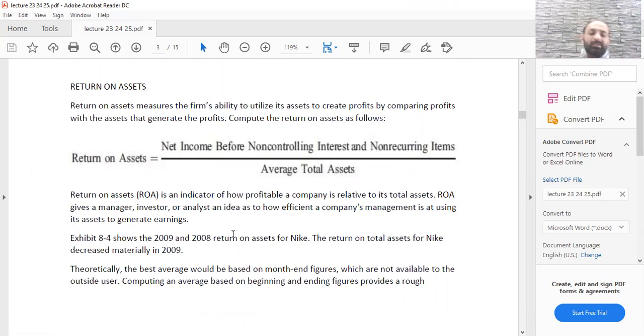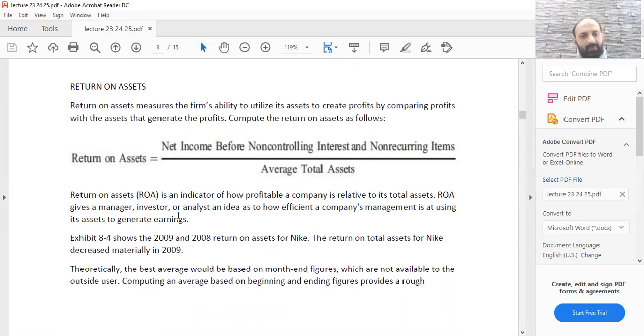And when you do business, your aim is to earn profits. So you always acquire assets to increase your profitability. So we have to look at the scenario of how much profit we are generating by employing those assets. That we do through the ratio return on assets. Return on asset is an indicator of how profitable a company is relative to its total assets.